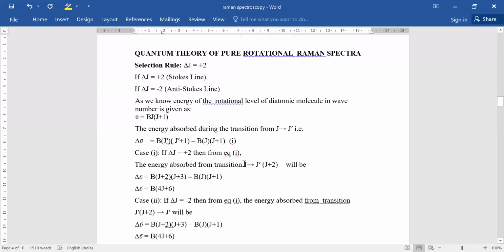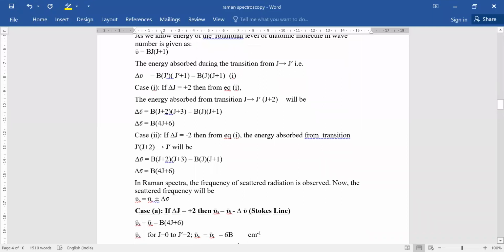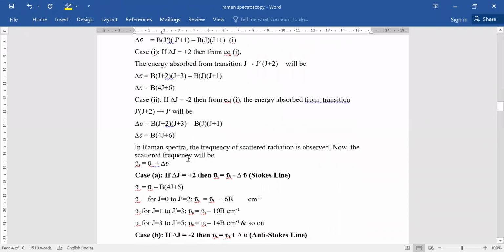Then we substitute the value of J dash, that is J plus 2, in this equation, and we are able to get this term. Now delta nu bar equal to B into 4J plus 6. Similarly, if delta J equal to minus 2, we again substitute the value, and we get delta nu bar equal to B into 4J plus 6.